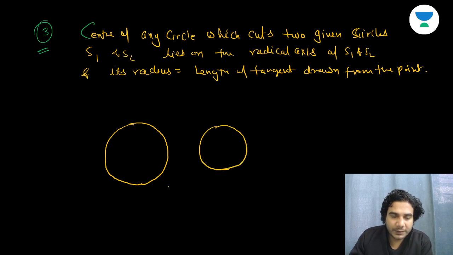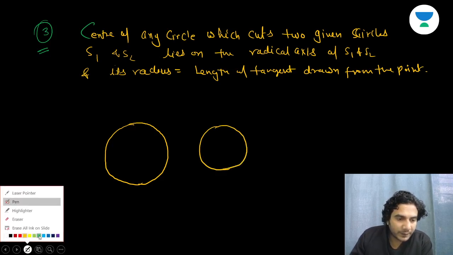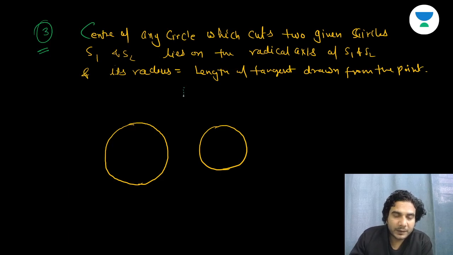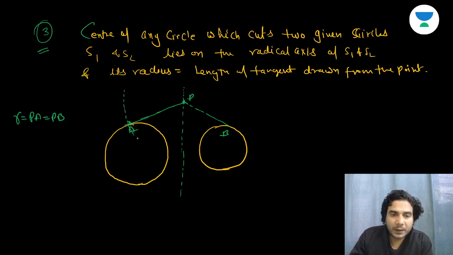Any circle which cuts these two circles orthogonally, its center will lie on the radical axis, and vice versa. That means if you take any point P on the radical axis and draw tangents to these two circles of length PA and PB, which are equal in length, and take a circle with center at P and radius equal to PA or PB, then this circle will cut these two circles orthogonally, okay?